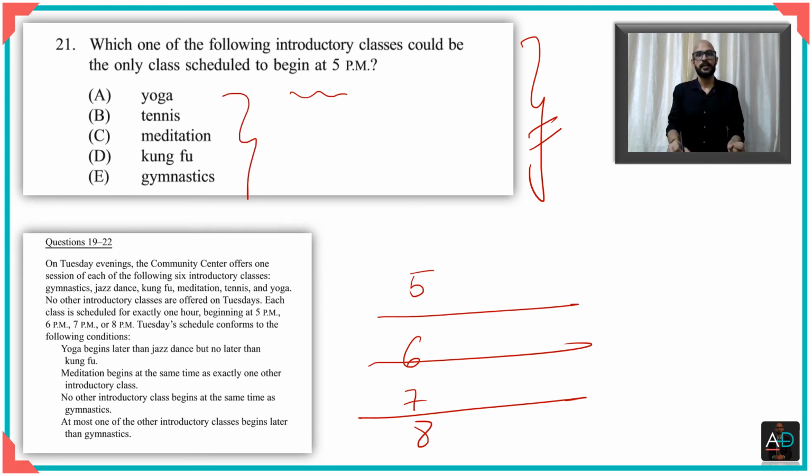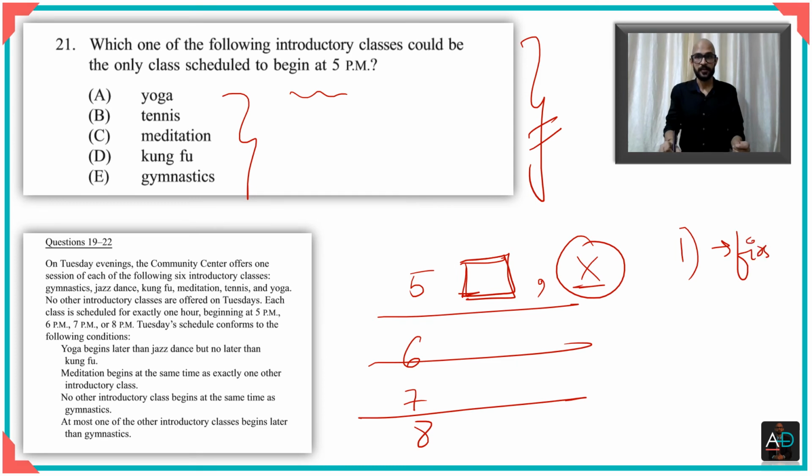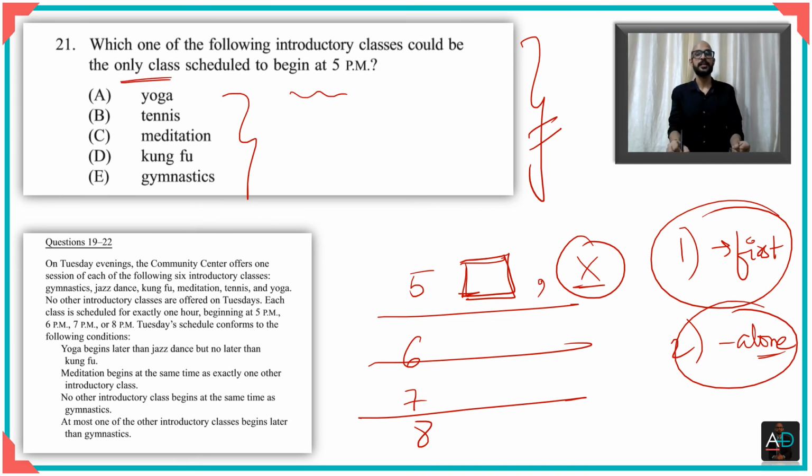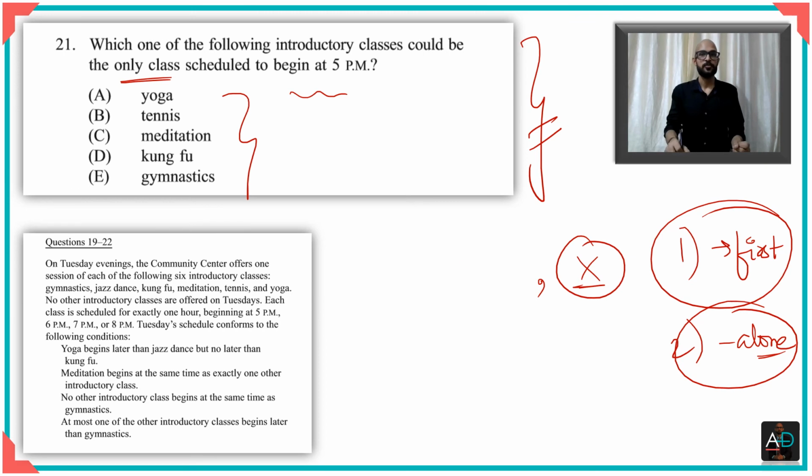Which means, let us say the answer should be 1, that if this is here, there is only 1, which means there is nothing along with it, right? If there is something along with this, it means it's not a possible right answer, which means that it has to satisfy 2 criteria. First, that it can be the first. Second, that it has to be alone. That's what it means. The only class to begin at 5 o'clock. So let's try to eliminate the options one by one.